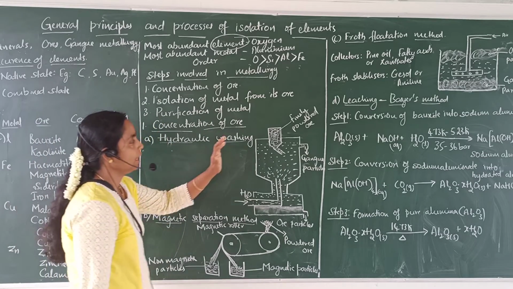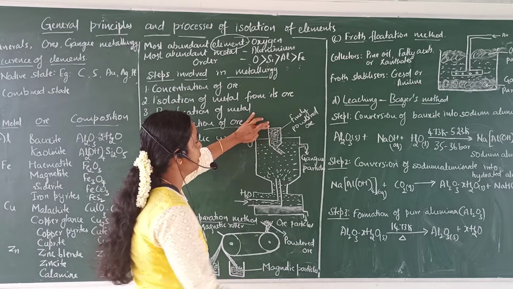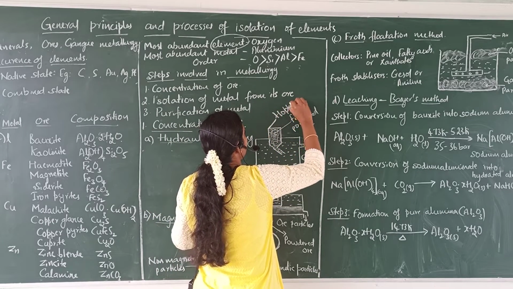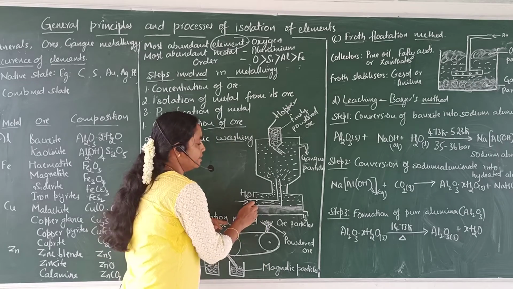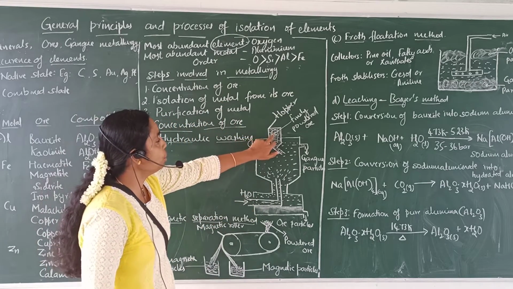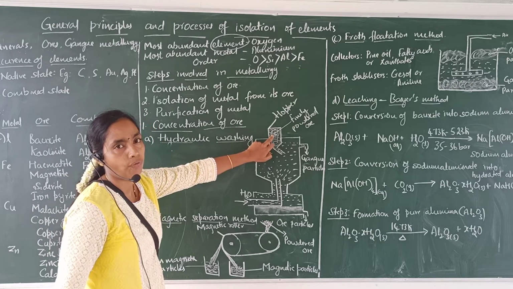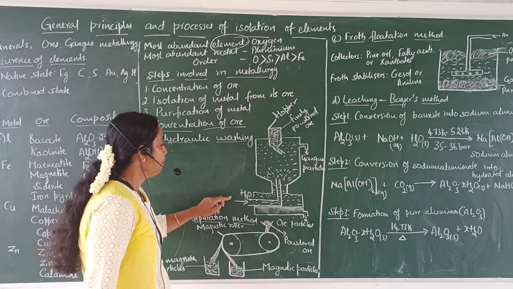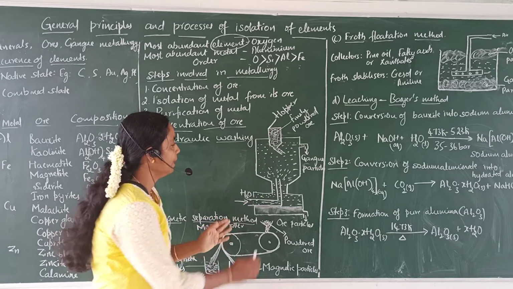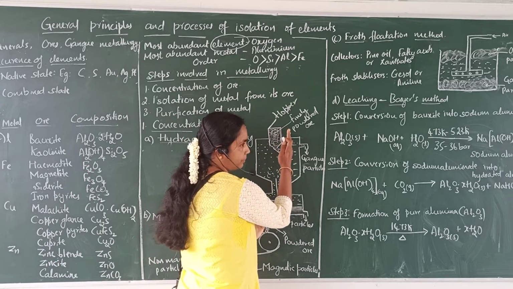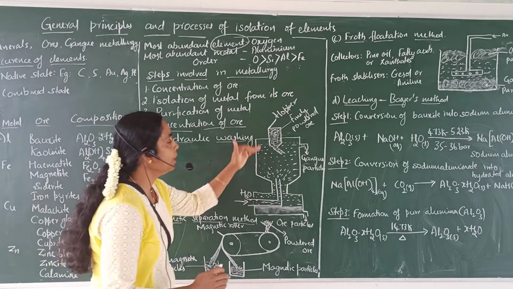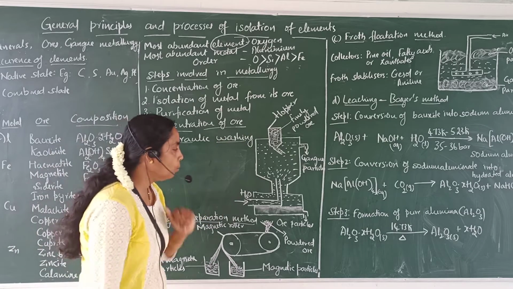In the hydraulic classifier, at the top we can see the hopper. This part is called the hopper. And at the bottom we can see a pipe. In this system, we introduce finely powdered ore from the hopper, and a powerful supply of water is introduced from the bottom in the upward direction. Here, lighter particles are gangue particles and heavier particles are ore particles.